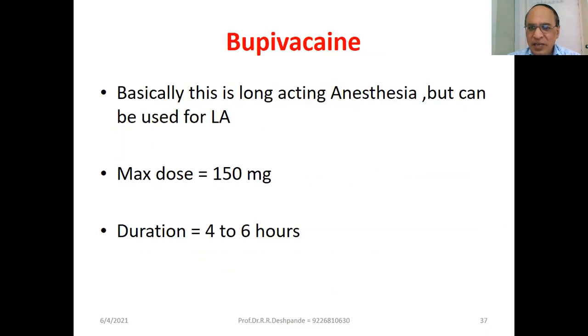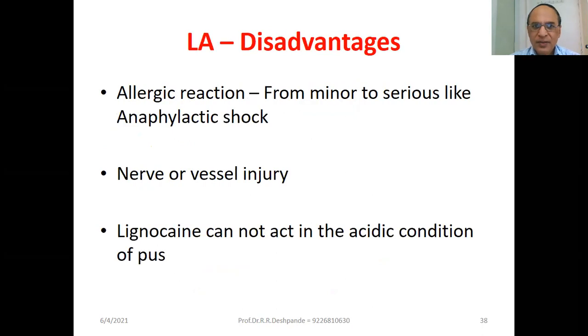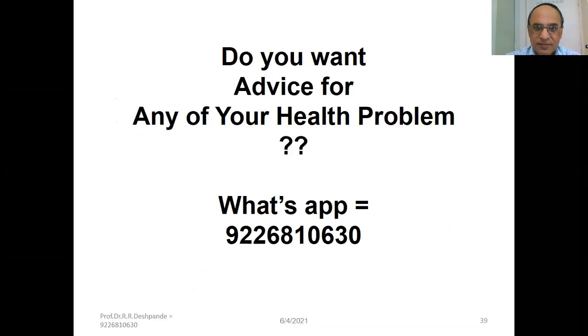Bupivacaine is basically a long-acting anesthetic but can be used for local anesthesia. Maximum dose 150 milligram, duration of action 4 to 6 hours. Disadvantages of local anesthesia: there may sometimes be allergic reactions from minor to serious like anaphylactic shock, even with xylocaine, and nerve or vessel injury. Lignocaine cannot act in the acidic condition of pus. Remember this: whenever an abscess or pus is there, it will not act. This is all about local anesthesia.